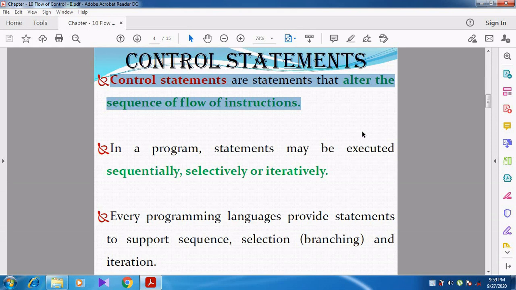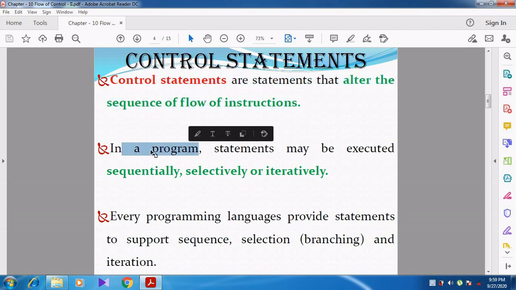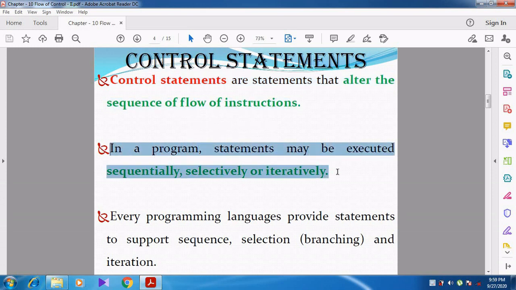Right? In a program, statements may be executed in 3 different manners. What are the 3 different manners? Sequential manner, selective manner, and iteratively. So these are the 3 types of control statements.